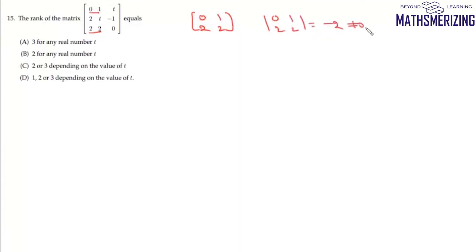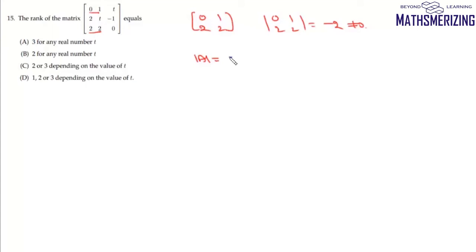So that means this matrix can have a rank as 2. So 2 is definitely possible. Now we need to find out whether this matrix can have rank 3. For this matrix to have rank 3, its determinant should be non-zero. So what we'll do is we'll find its determinant.